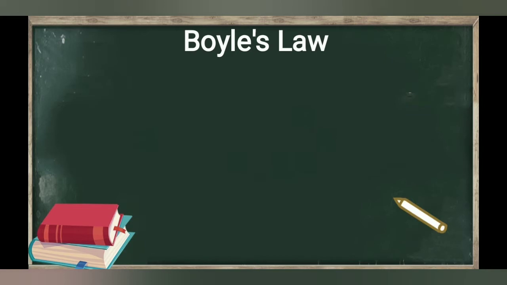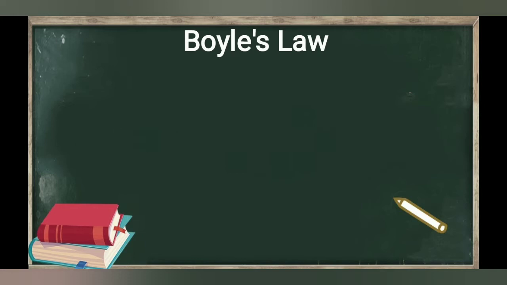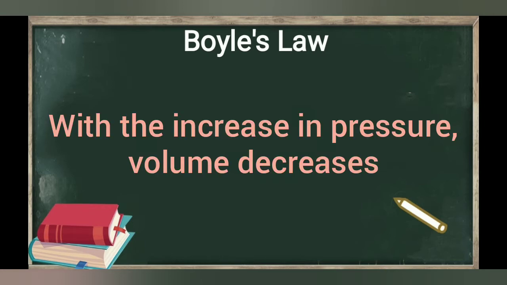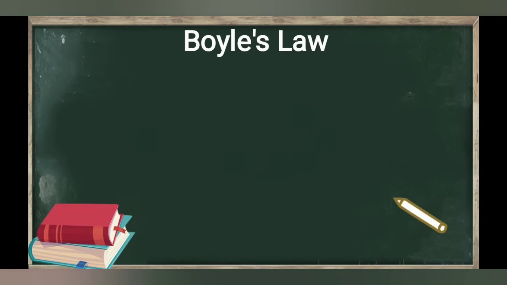The first quantitative relationship between the volume and pressure of a gas was studied experimentally by Robert Boyle in 1662. He found that with the increase in pressure on gas, its volume decreases, and with the decrease in pressure on gas, its volume increases. On this basis, he gave the law known as Boyle's law.